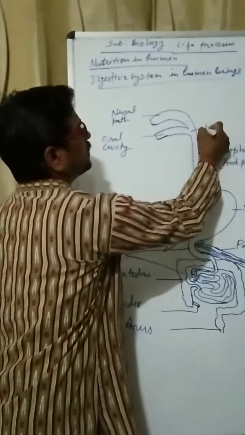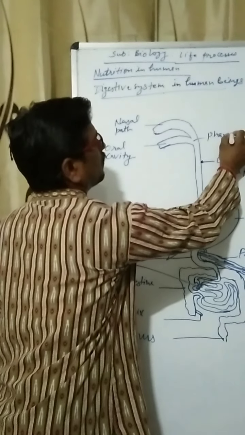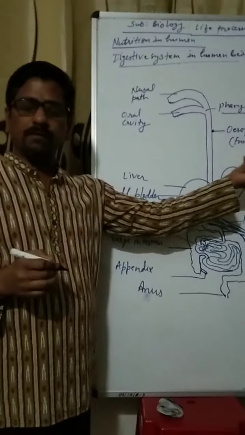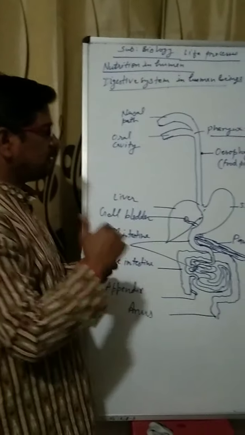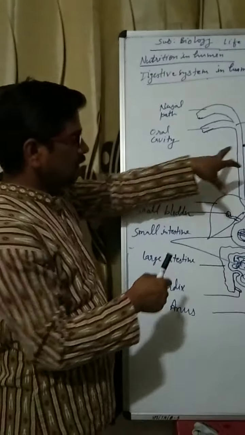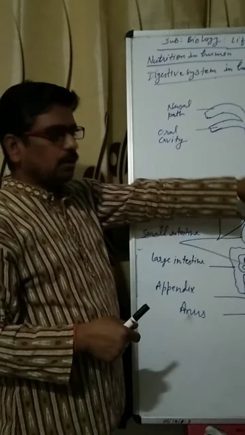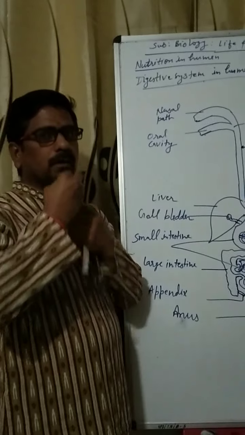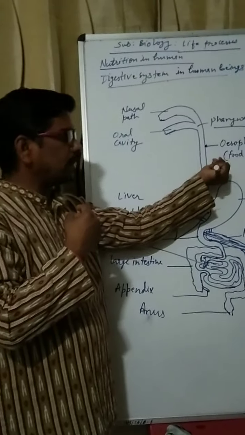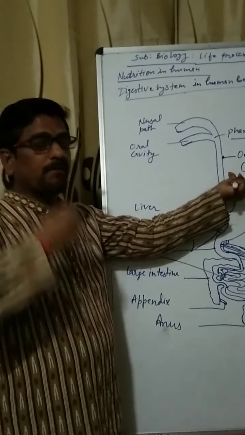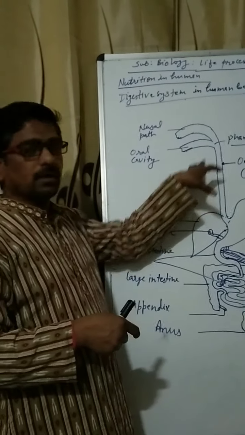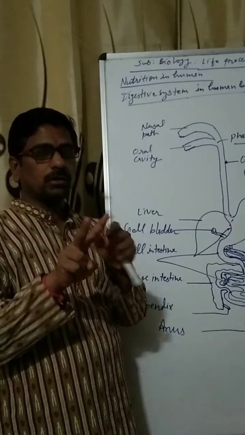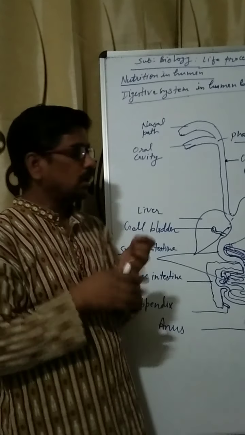In this pharynx region, both food pipe and windpipe open. Now here one thing comes: how does the food enter the esophagus, but how is it prevented from entering the windpipe? As I told you, both open in the same region.